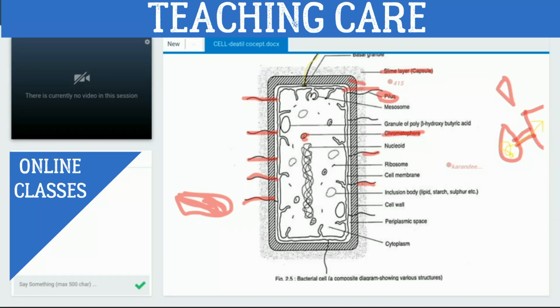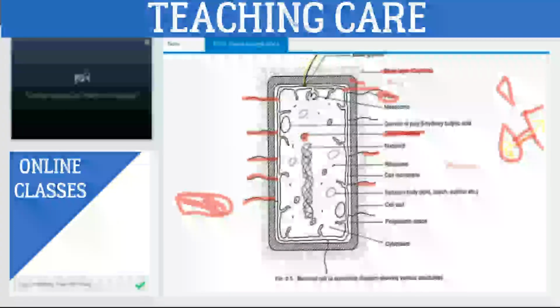In gram-positive bacteria, we studied only one layer of cell wall, made up of peptidoglycan, and in gram-negative bacteria, we observed two layers of cell wall. The outer one is made up of lipopolysaccharide, the inner one is made up of peptidoglycan. If we compare the thickness of the peptidoglycan layer, in gram-positive bacteria more thickness is present, but in gram-negative bacteria less thickness of peptidoglycan layer is present. Got it?